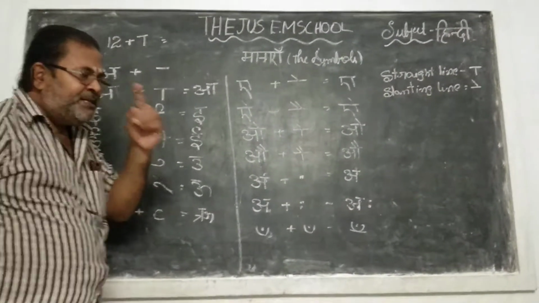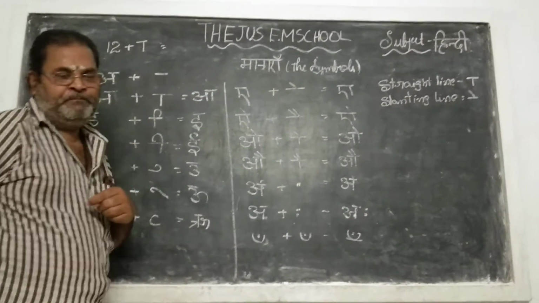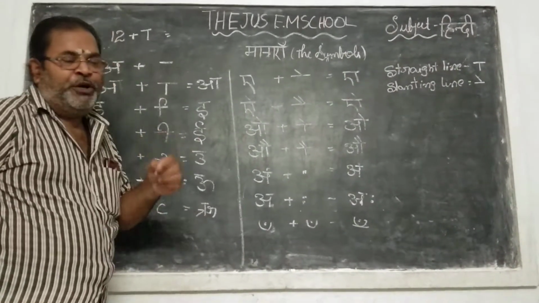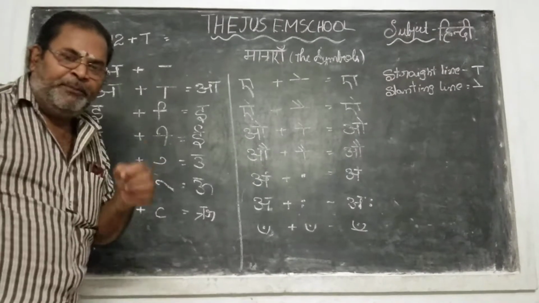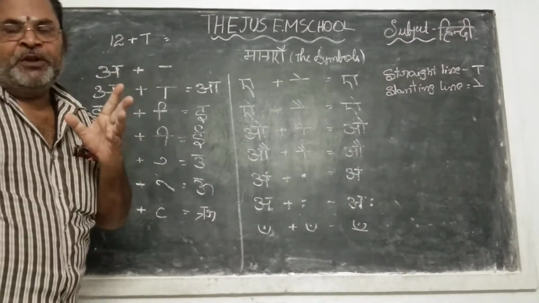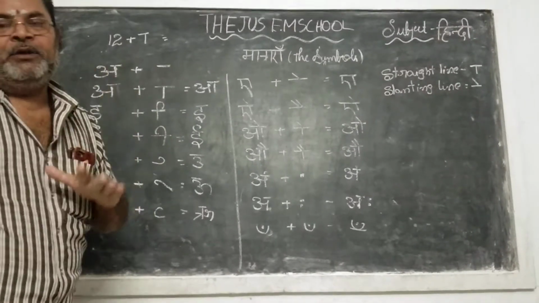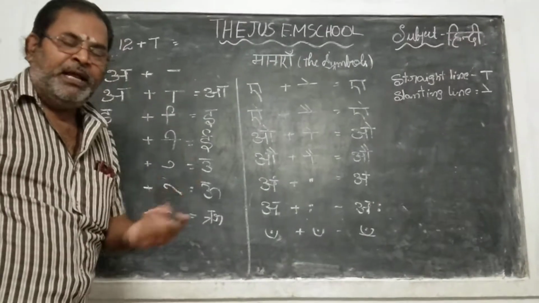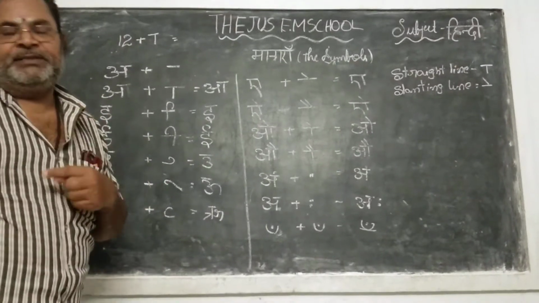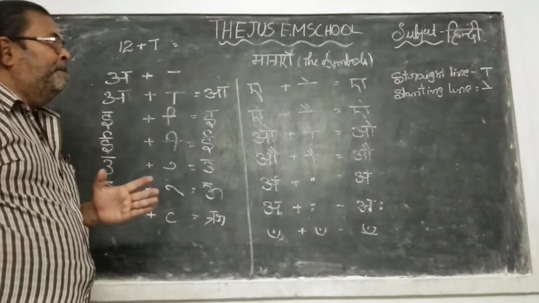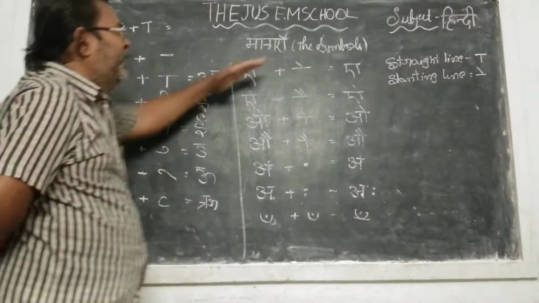Because the first letter is a. That is the basic word. If anything you are going to talk, the a is pronounced in every letter. So that's why there is no separate matra for a. So removing that a, the remaining are the 12 letters. First we are going to say the bara kadi, it will be called matra.